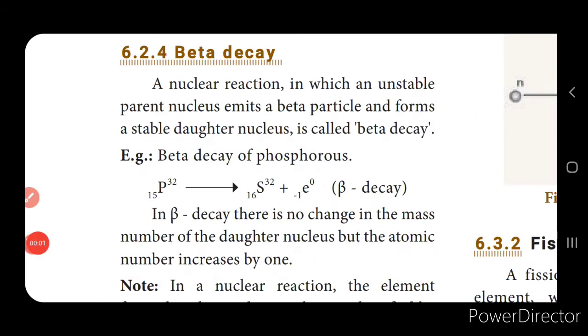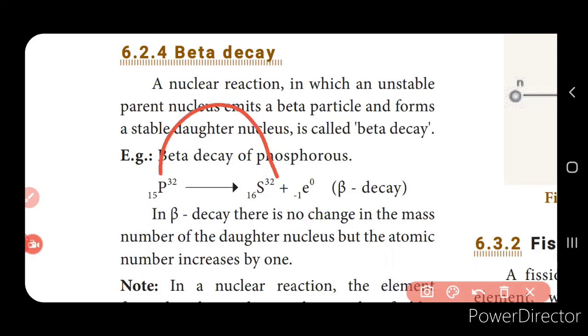Now next is the beta decay. Beta decay, as the name indicates, emits beta particles, isn't it? Now here you can see the parent nucleus, that is phosphorus 15, 32, and it gives sulfur 16, 32, the daughter nucleus, with the emission of beta particles. These are electrons, right?